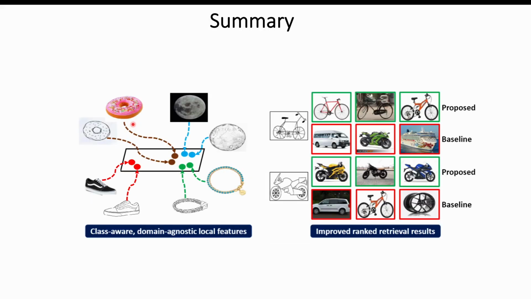To summarize, in this work, we propose a novel framework for OpenSet cross-domain retrieval, which learns class-aware domain-agnostic local features and provides improved retrieval results for an image search-based query system.